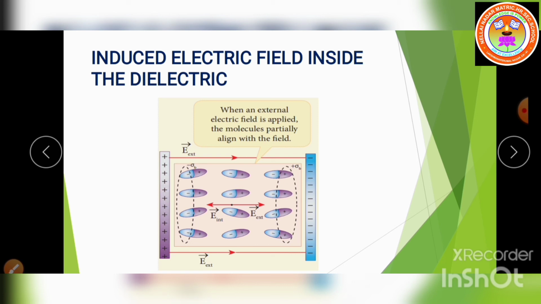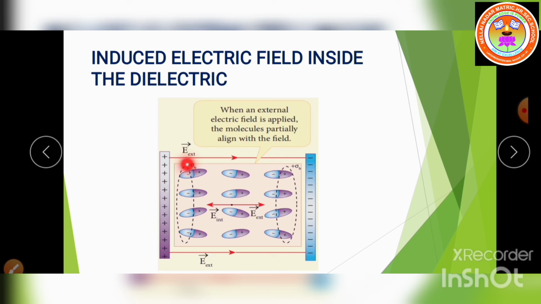If you see, the total net charge inside the dielectric is zero. So the dielectric in the electric field is equivalent to two opposite charge sheets with surface charge density.